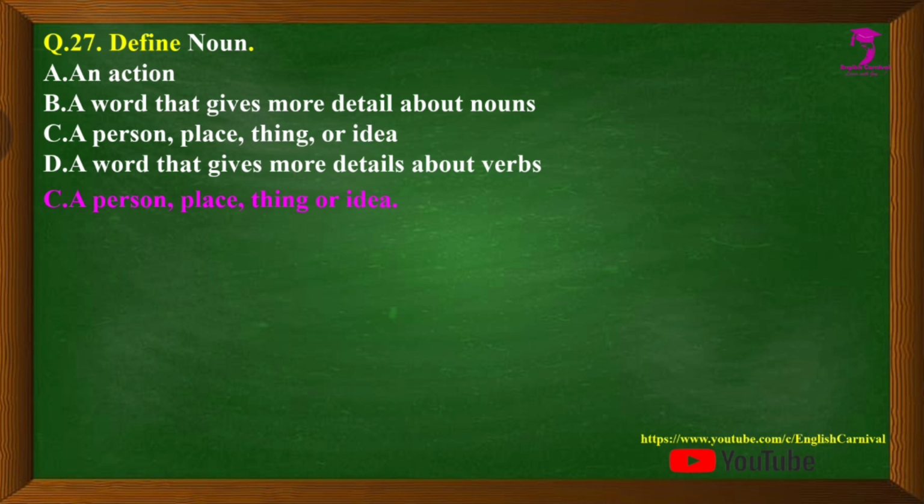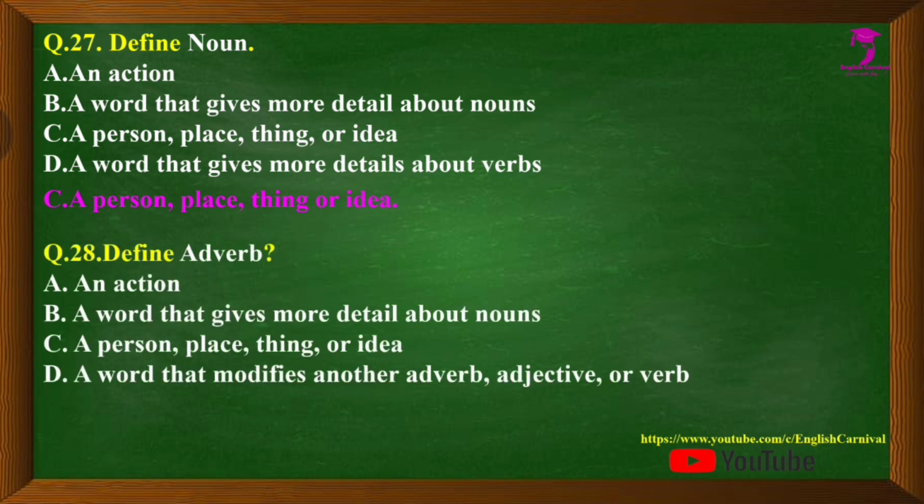Question number 28 we have define adverb. Options are A. An action, B. A word that gives more details about noun, C. A person, place, thing, or idea, and D. A word that modifies another adverb, adjective, or verb. And the correct answer is D, that is a word that modifies another adverb, adjective, or verb.